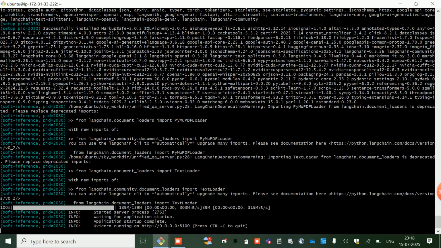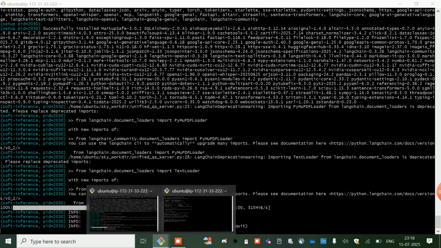So this is about the deployment on cloud. Whatever I've showcased locally is also deployed on the cloud, on AWS via SkyPilot. So that's about the deployment.